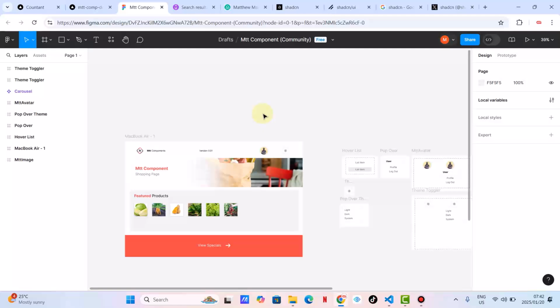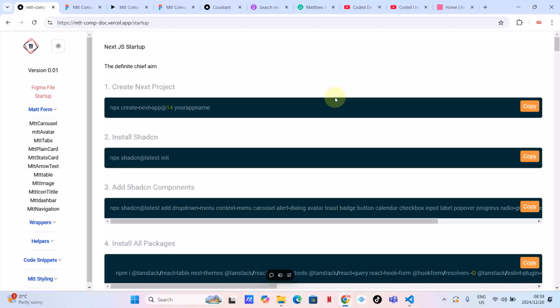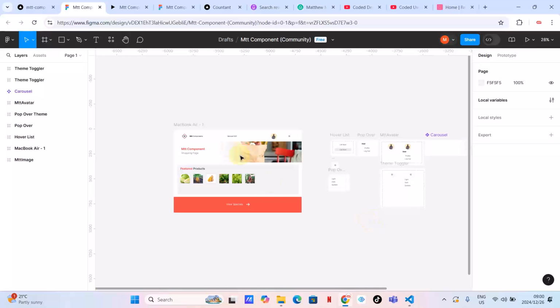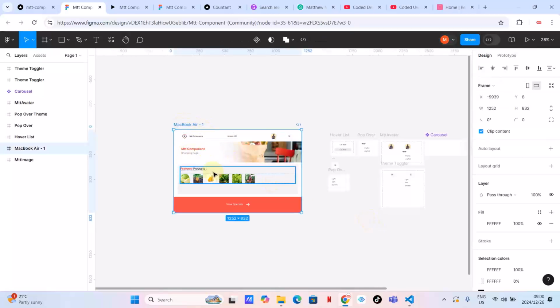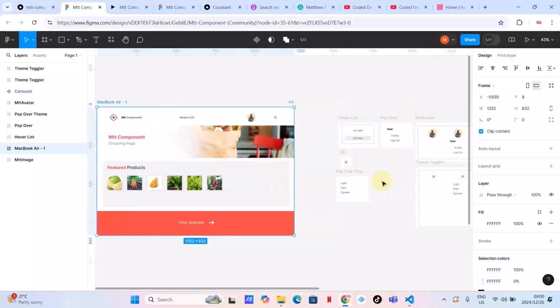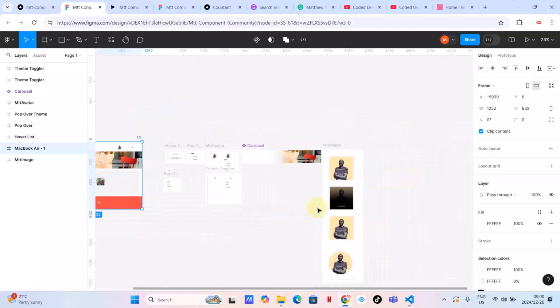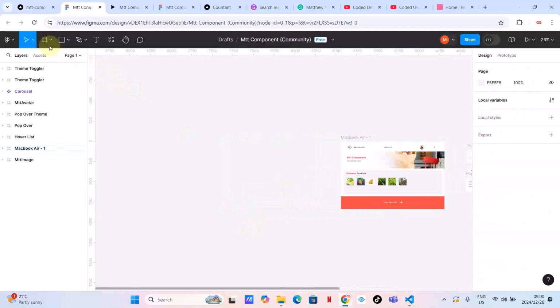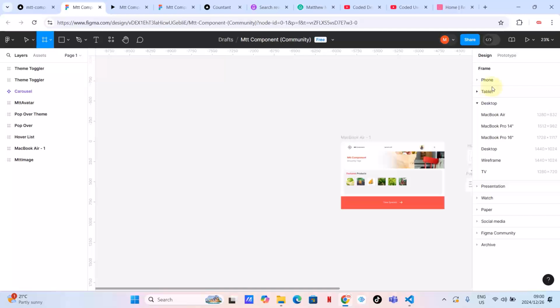Let's get started. So with that being said, let's start on the Figma file. Let me teach you how to use the Figma file. Okay, so what I'm going to do here is create something exactly like this, hoping that I will be showing you how you use this Figma file. Let's say you want to create your own application. Remember guys, this is not a Figma tutorial.